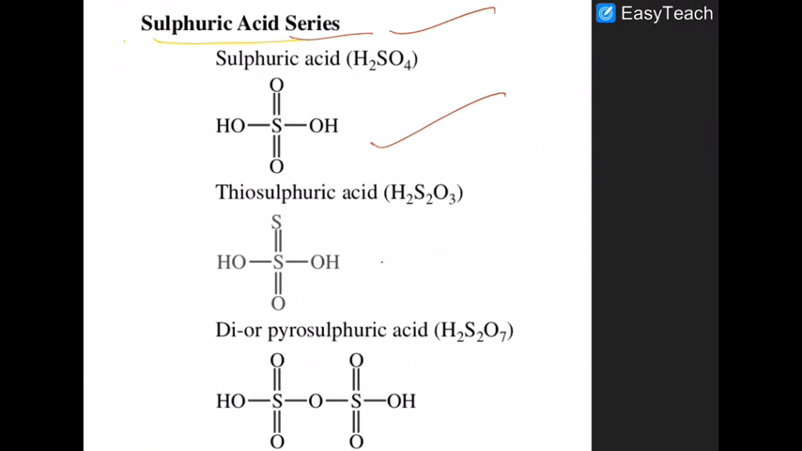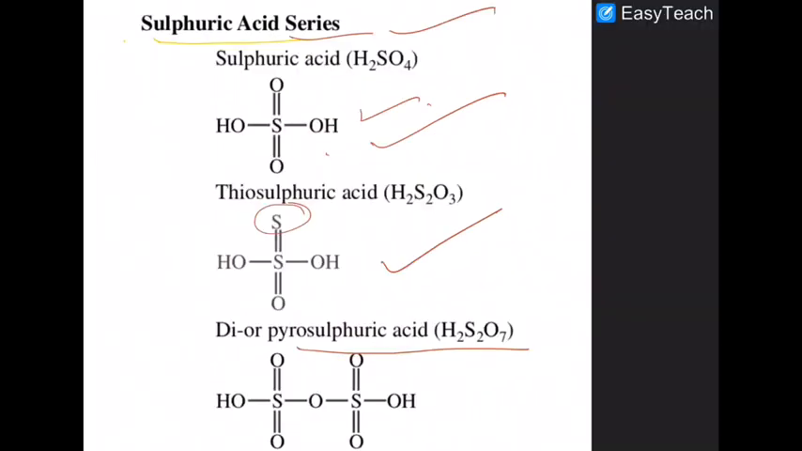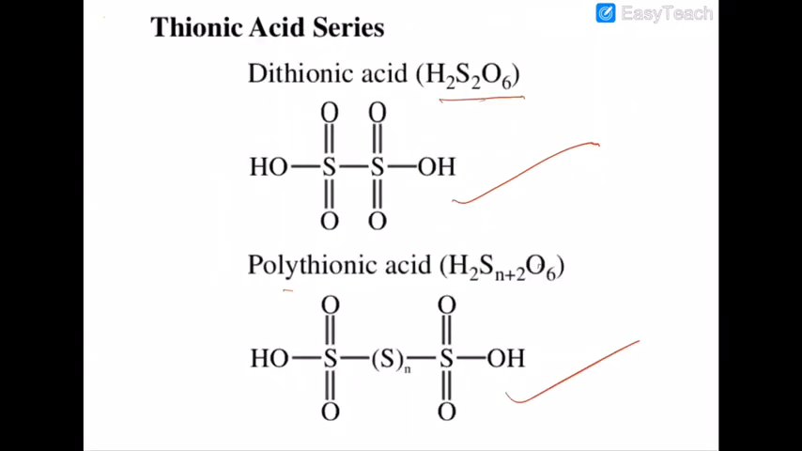Then you have thiosulfuric acid, where one of the oxygens is replaced by sulfur. Then you have pyrosulfuric acid: two molecules of H2SO4, one water molecule is lost, and you have pyrosulfuric acid. Okay, sure about that or not? Look at the structure of sulfuric acid. Then look at the structure of the thionic acid series.